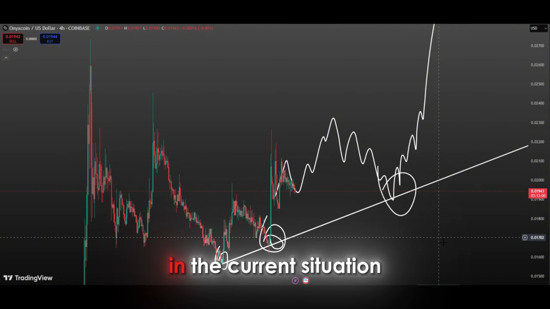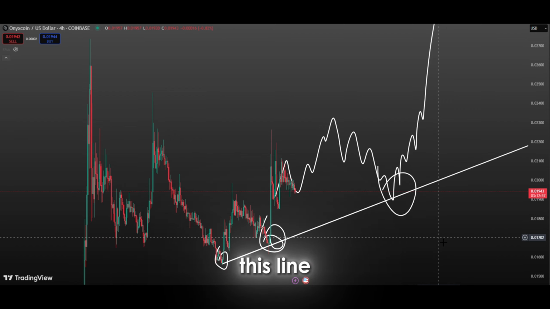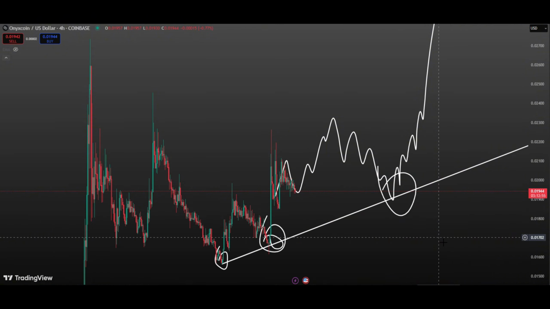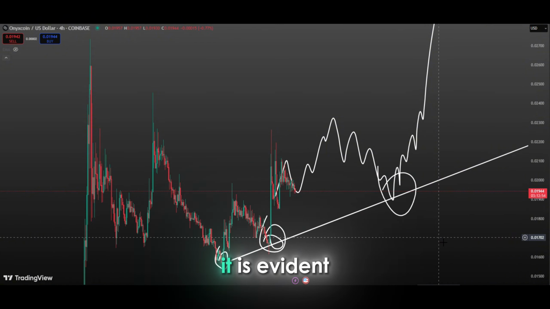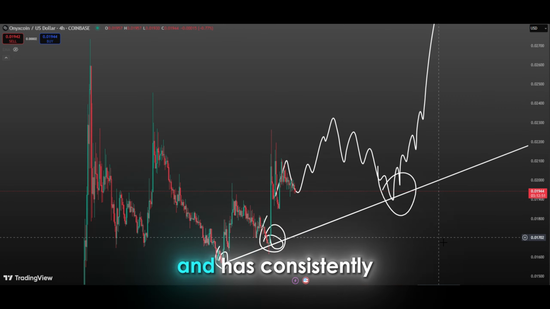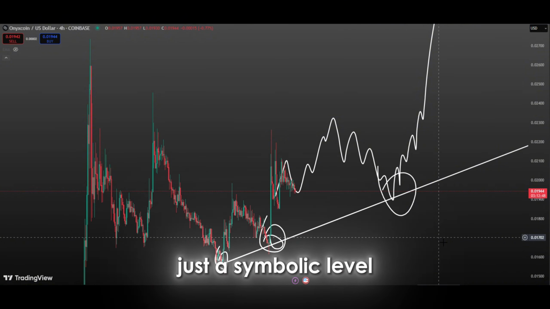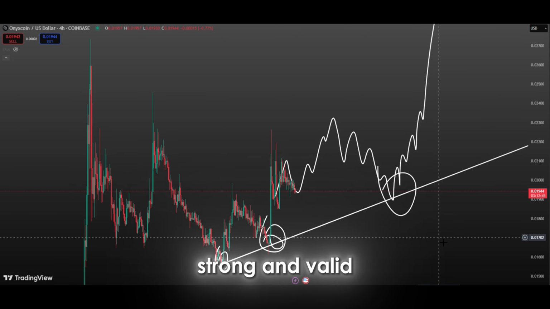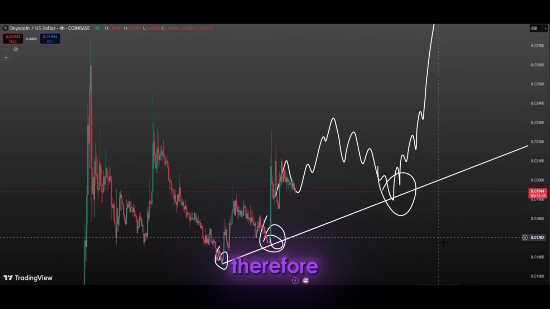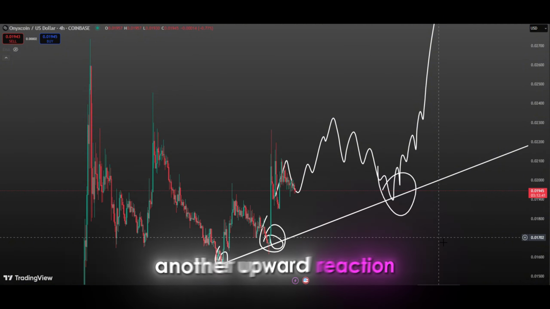In the current situation, this ascending trend is clearly visible, and every time the price touches this line, upward reactions are observed. Looking at recent price action, it is evident that the price has touched this ascending trend line several times and has consistently found strong support there. This shows that the trend line is not just a symbolic level, but is actively followed by investors, making it a strong and valid technical level. Therefore, if the price approaches this trend line once again, it is very likely that we will see another upward reaction, as seen in previous instances.